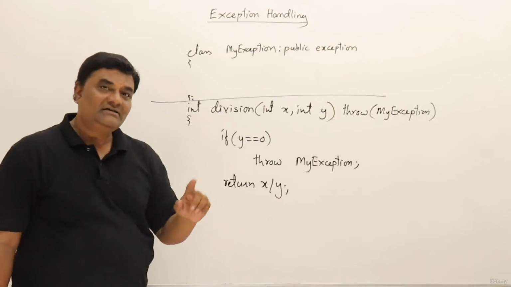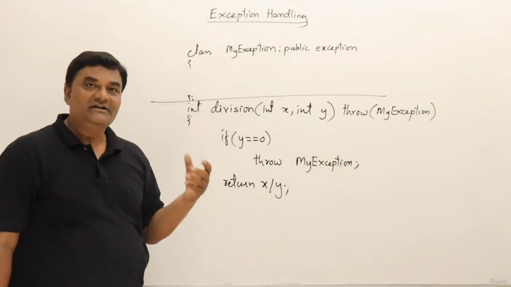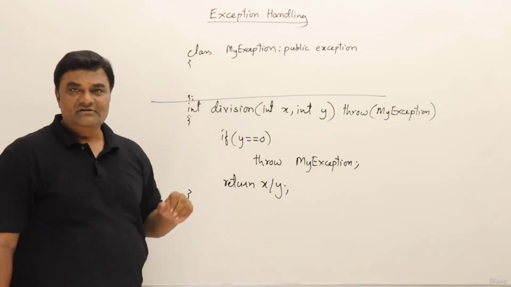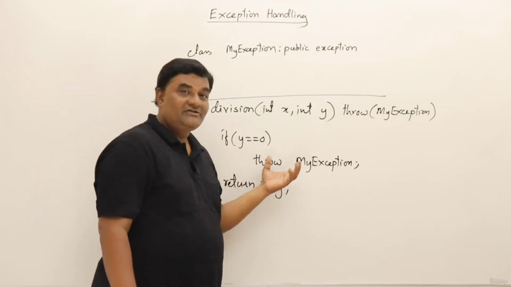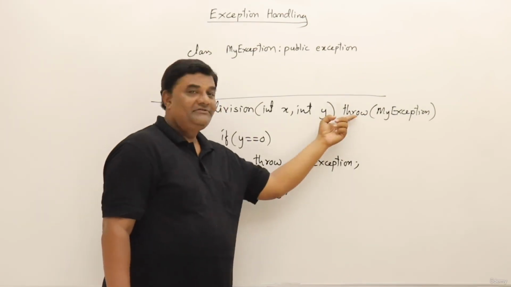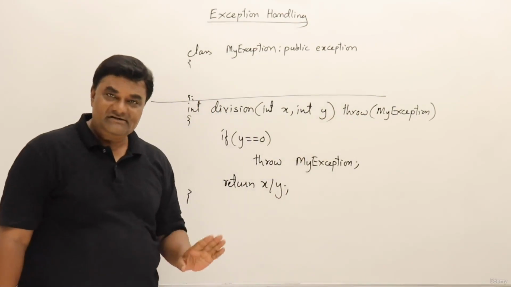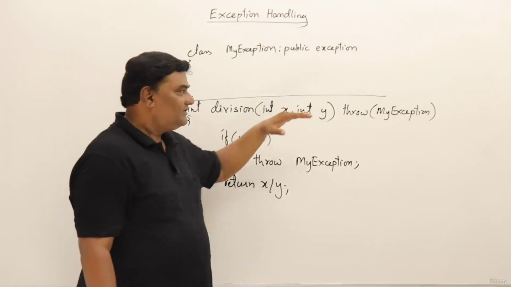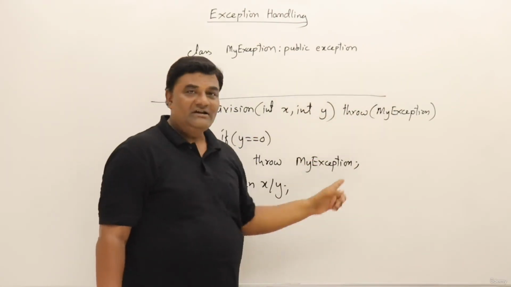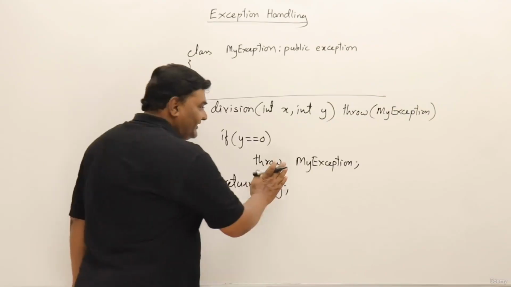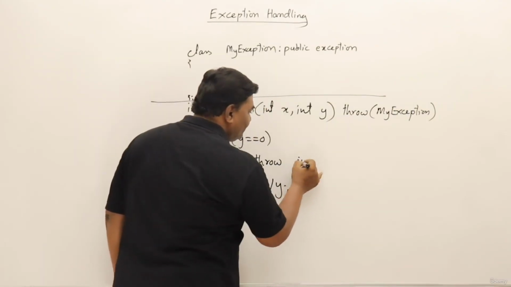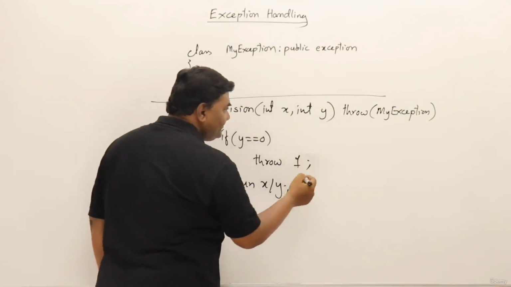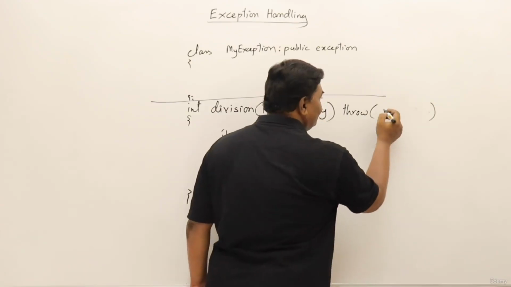If you know about Java, there we write throws, but here we write just throw. In Java, when we are throwing, we say throw and use new, and in the declaration we write throws. But here in C++, here also throw, and there also throw, and in brackets you can write the exception name. If it is not MyException, and you are throwing an integer value, then here you can write int.